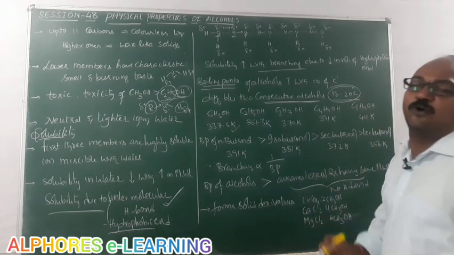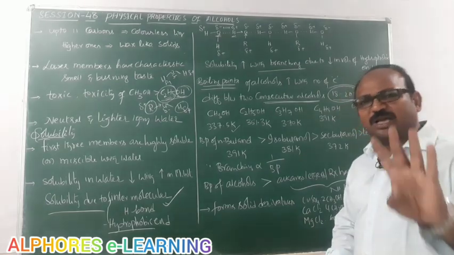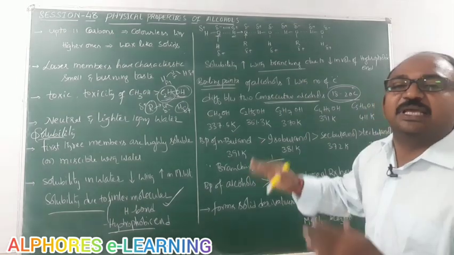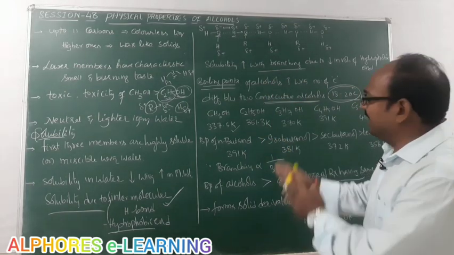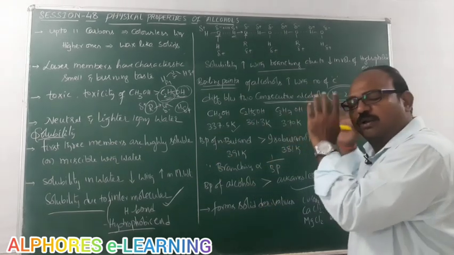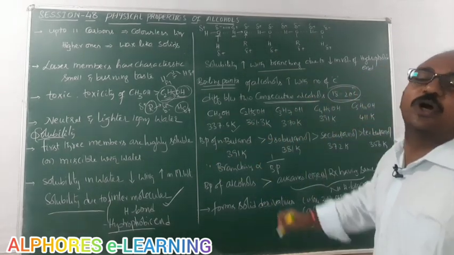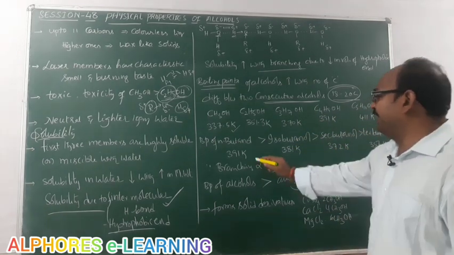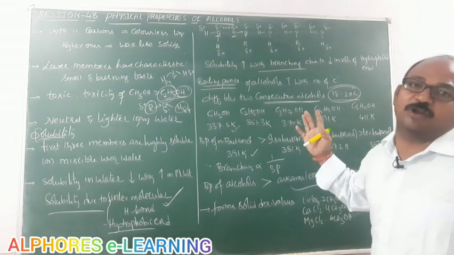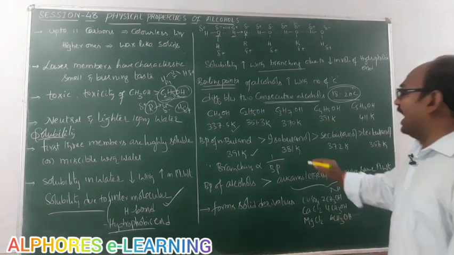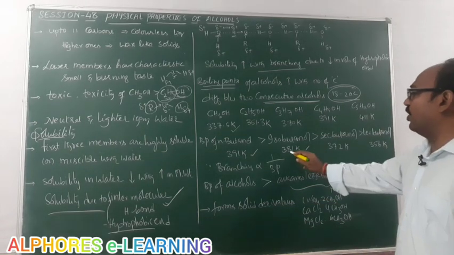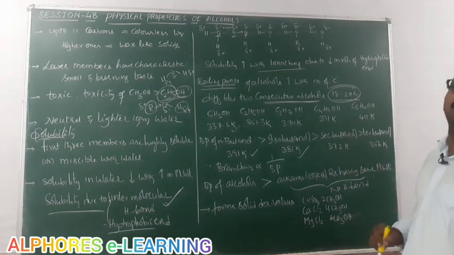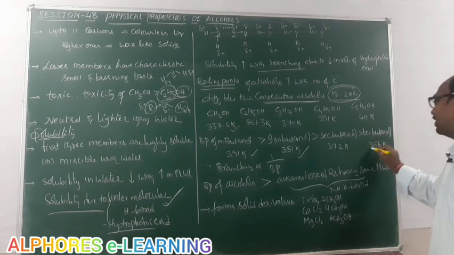If you consider these 4 compounds, all consist of only 4 carbon atoms. Earlier, we had different carbon atoms, and there we made one general rule: with increasing number of carbon atoms, boiling point increases. Now in this example, all compounds consist of only 4 carbons. So n-butanol, isobutanol, secondary butanol, tertiary butanol. If you observe, n-butanol is 391 Kelvin, because of its large size, branching is not there. Isobutanol has a 1-methyl branching, and its boiling point comes to 381 Kelvin. Secondary butanol's boiling point comes to 372 Kelvin, and tertiary butanol, 356 Kelvin.